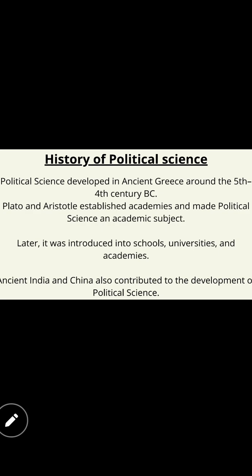Okay, after the academy, this political science lesson, the political field was included inside the schools and universities, and thereby it was continued. Lastly, ancient India and China also contributed to the development of political science. So, who are the two famous places we have to know where political science was developed?